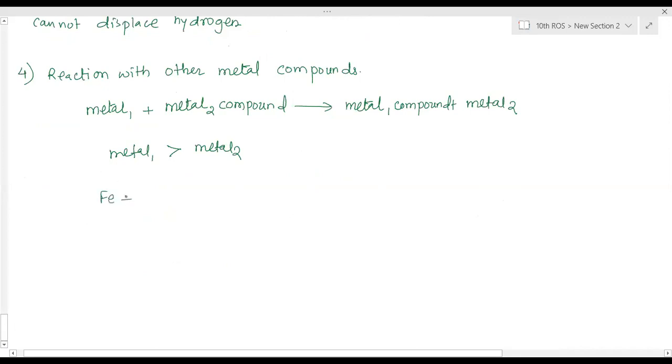Example, the well-known example. But here the metal 2 compound should be in aqueous state. Iron is in the solid state. When it combines with copper sulfate in aqueous state, it will displace copper and form iron sulfate, which is again in aqueous state, plus copper, which is in solid state. This reaction is exothermic, so heat is also produced. Color changes from blue to green.